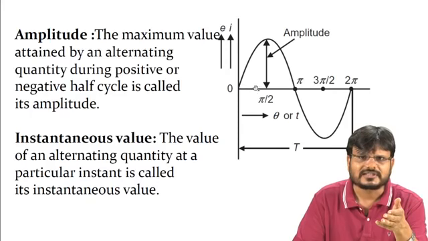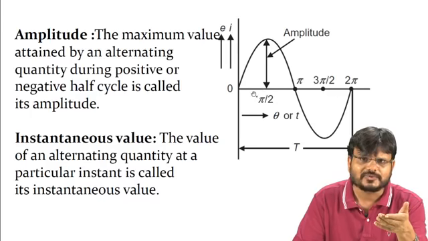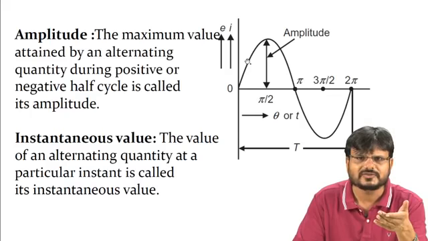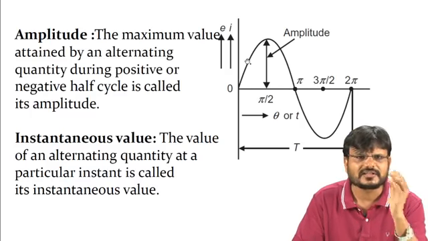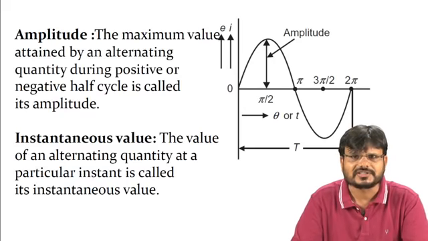Suppose it is asked what is the instantaneous value of voltage at t equal to pi by 2. It is the amplitude, or you can say the maximum value of voltage and current at pi by 2. Similarly, suppose it is asked what is the instantaneous value at pi by 4. So where will pi by 4 be? In between this and this. Suppose this is pi by 4. So what will be the instantaneous value of this voltage and current? Just draw the graph. At this particular point, this will be the instantaneous value of voltage and current. So I think it is clear what the instantaneous value is.